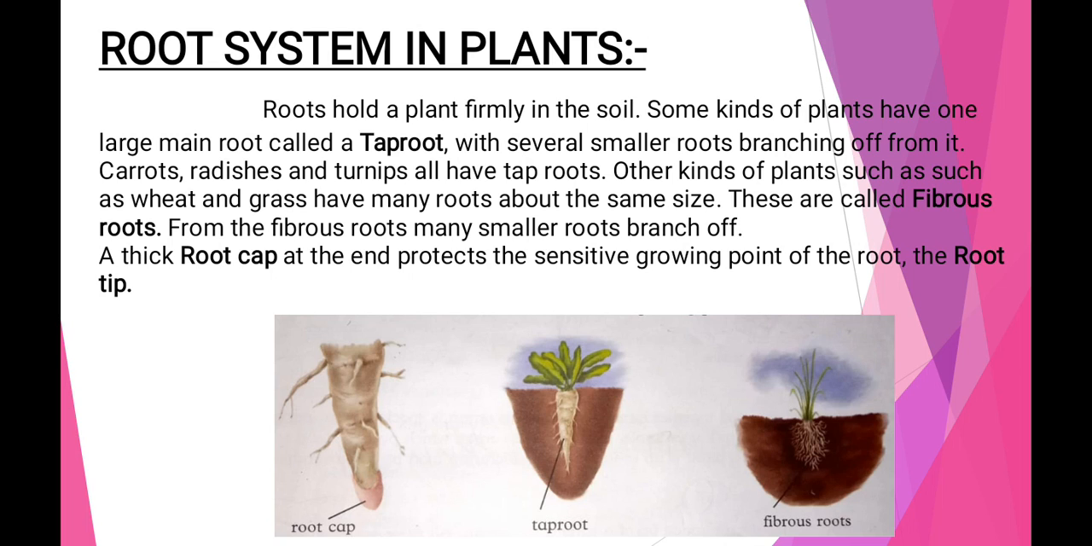Another kind of root is called fibrous roots. The fibrous roots are the same in size. The examples of fibrous roots are wheat and grass. The root has two main parts. The upper part is called the root tip and the second is called the root cap. The root tip is the growing part of the root and the root cap protects the root tip.